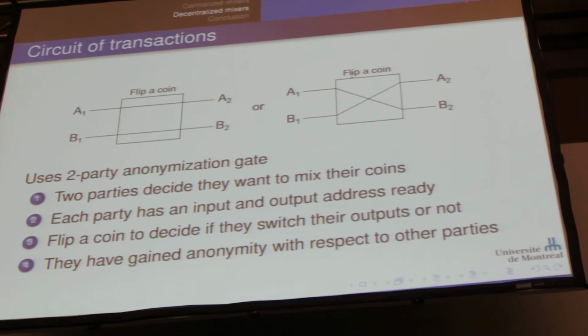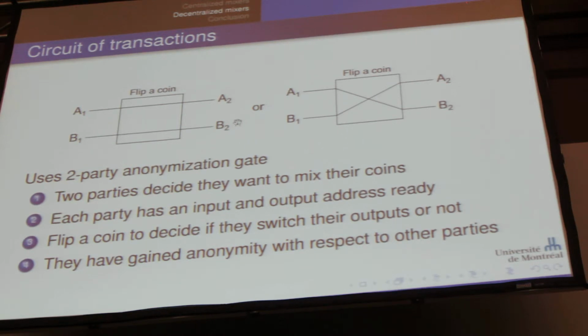But what's important here is that these players have gained a certain amount of anonymity with respect to other players watching the blockchain, because these users do not know the results of the coin flip. They do not know which address on the right belongs to Alice and which address belongs to Bob. So this is the idea.